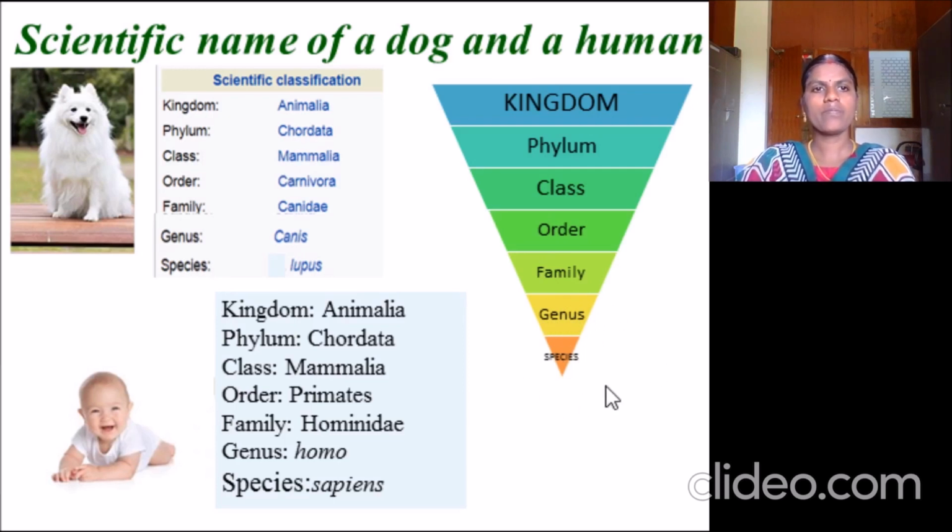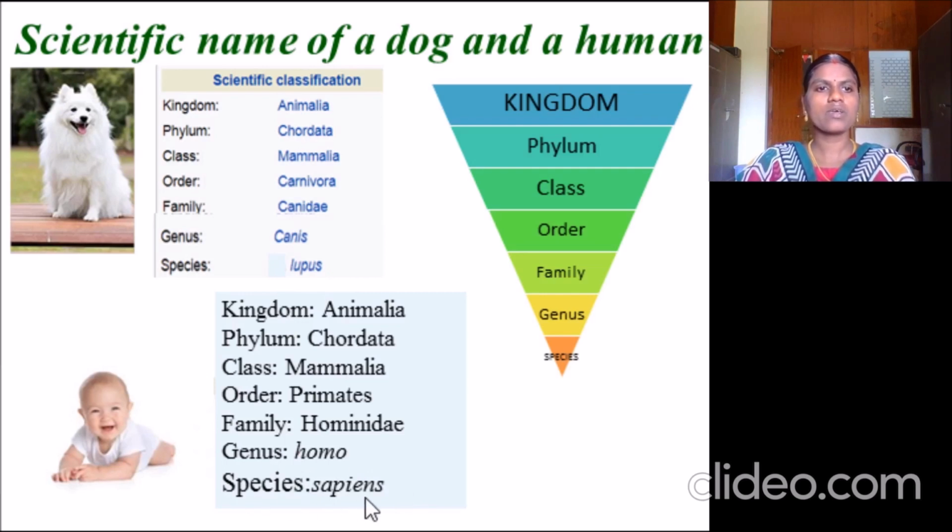So the dog belongs to the kingdom Animalia, phylum Chordata, class Mammalia, order Carnivora, family Canidae, genus Canis, species lupus. Similarly, the human has the scientific name Homo sapiens, with the genus and species names given here.